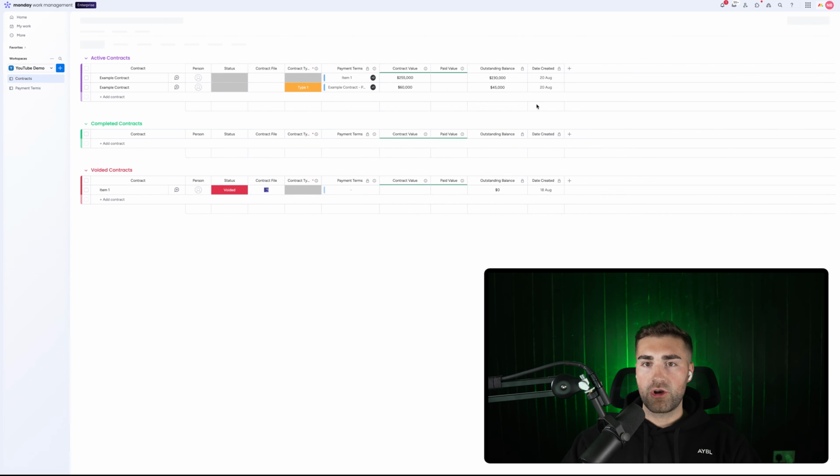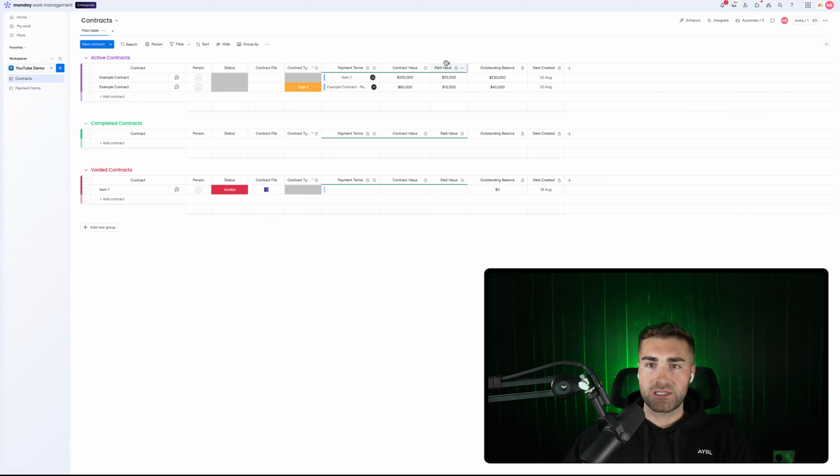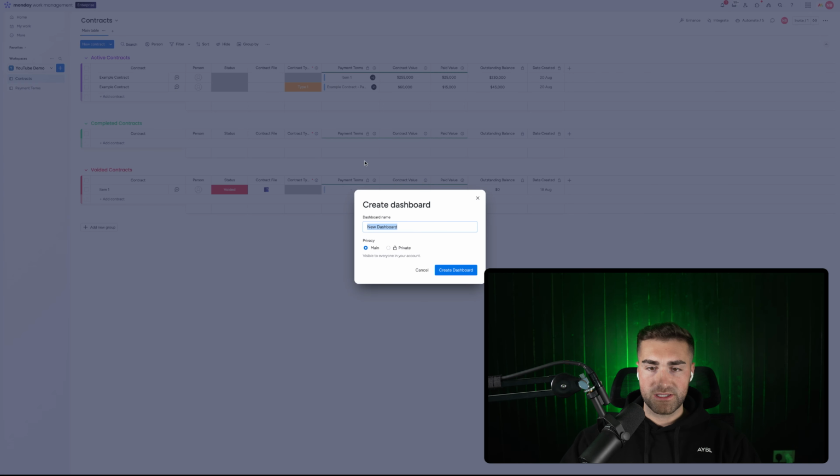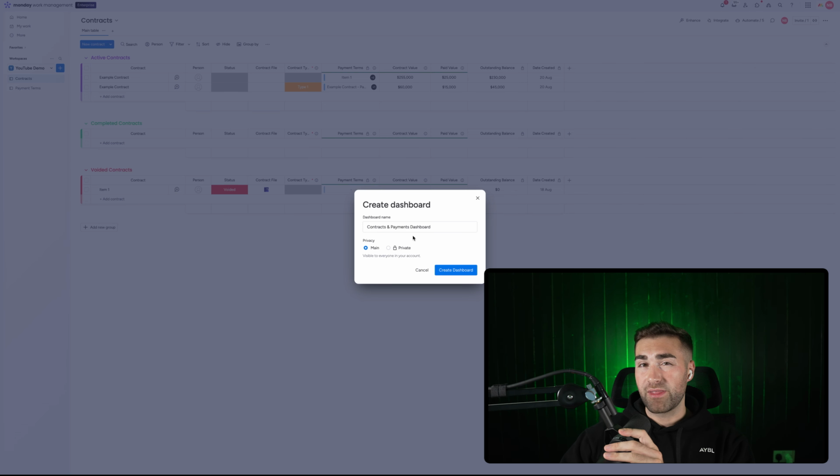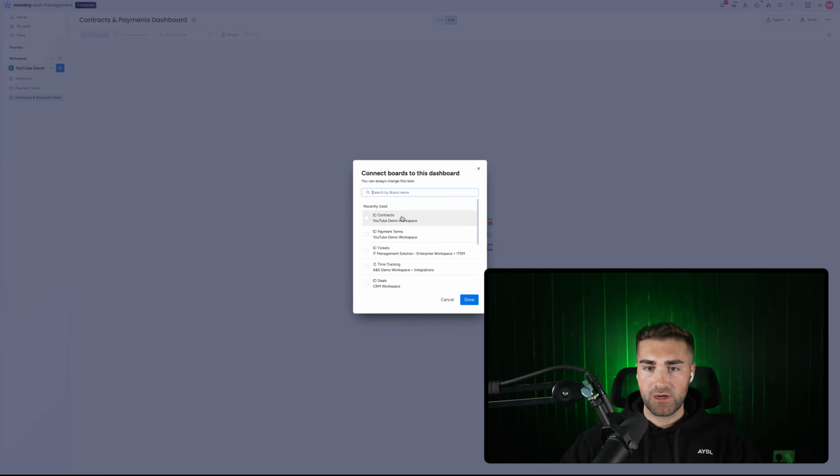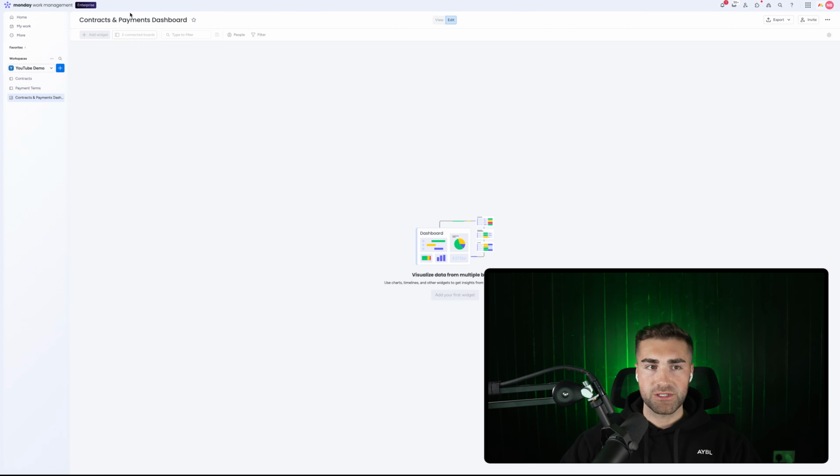And then also I just want to know what our contract value is, how much paid value, how much is outstanding as well. So we're going to go ahead and create a dashboard here. And this is going to be our contracts and payments dashboard. Privacy options entirely up to you. Something like this would probably be a private board or dashboard, and then you can go ahead and create your dashboard, and then we want to connect our contracts and our payment terms to our contracts and payments dashboard.